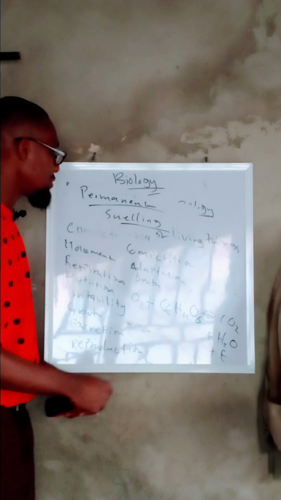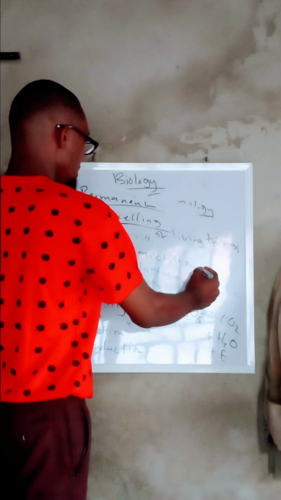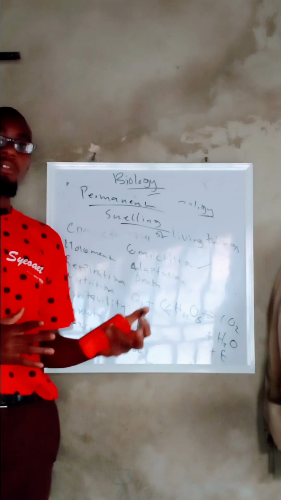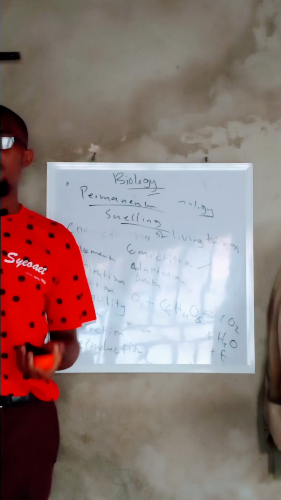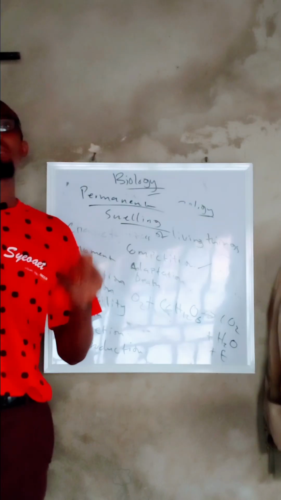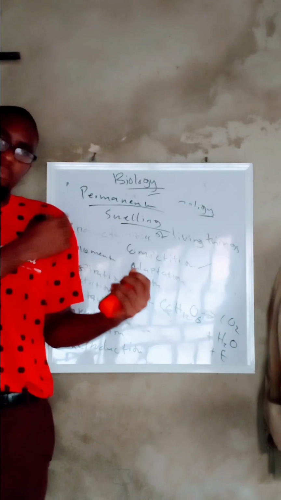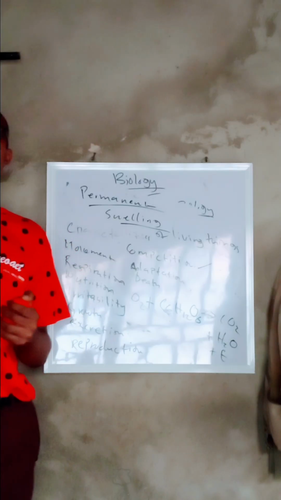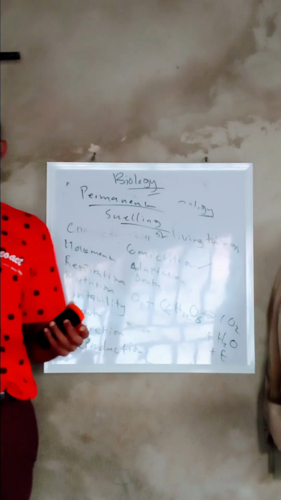Now we talk about competition. This is the ability of organisms to compete with each other for resources, food and resources. Resources can be food, sunlight, or mating partners.